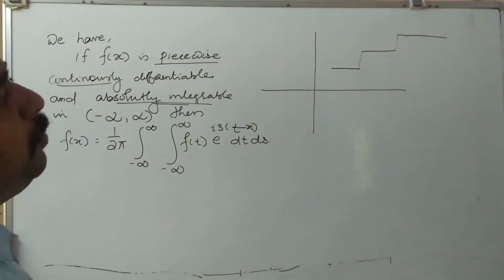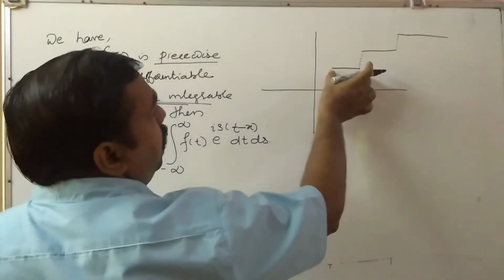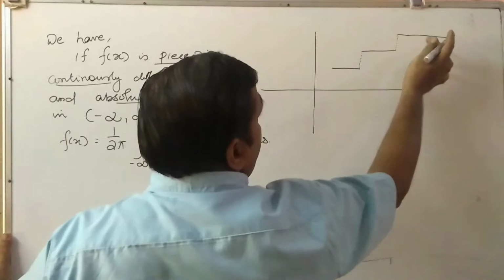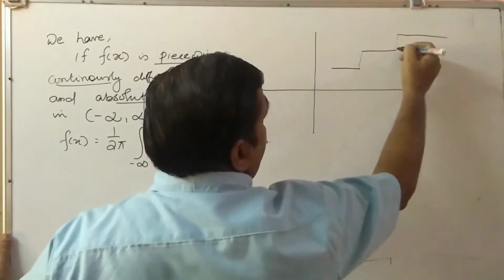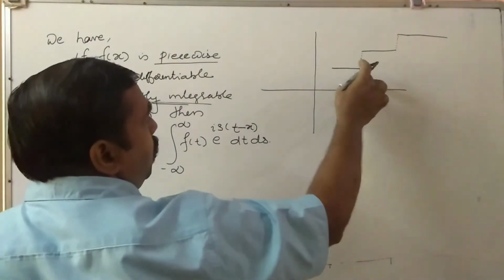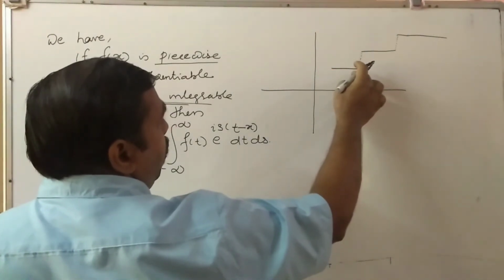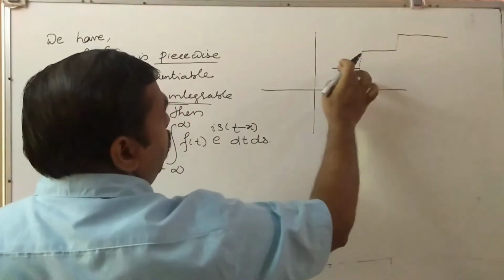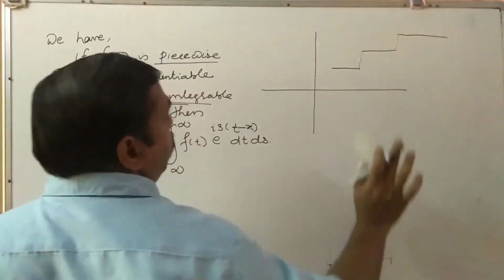So this is one of the examples for a piecewise continuous curve. This term is continuous, this term is continuous, and this breaking point must be the same. So this is continuous and it is differentiable, continuous as well as differentiable.